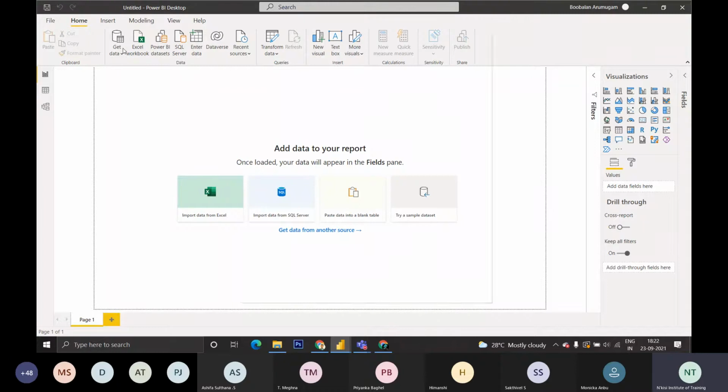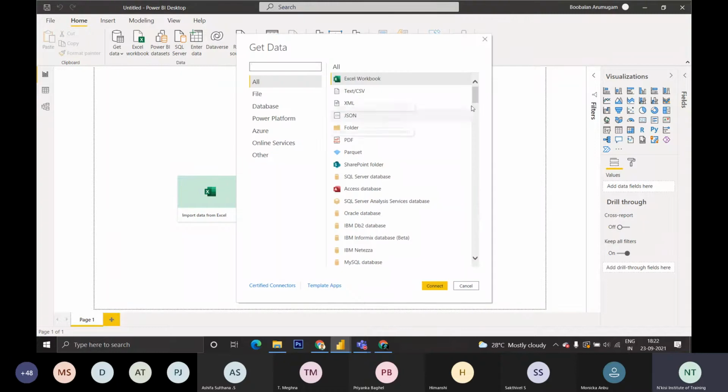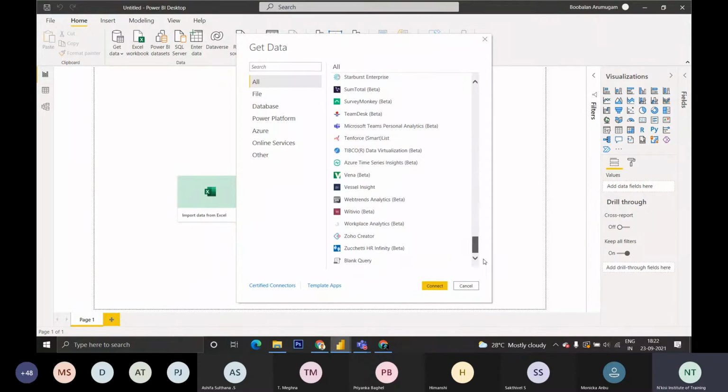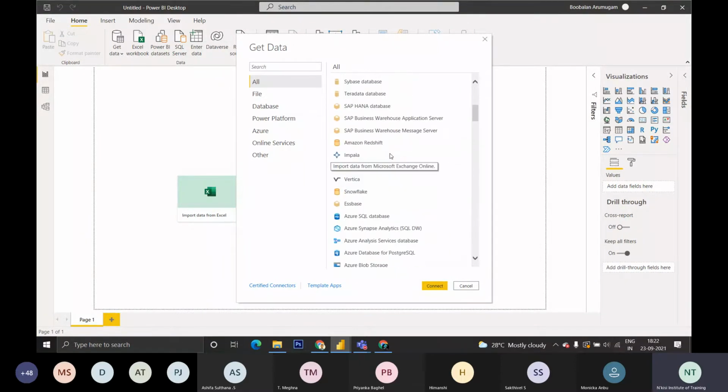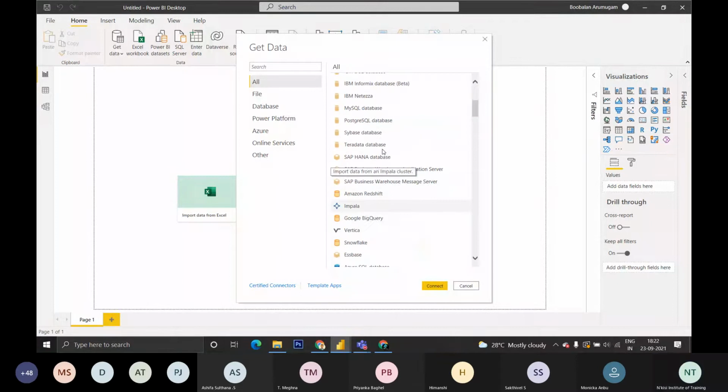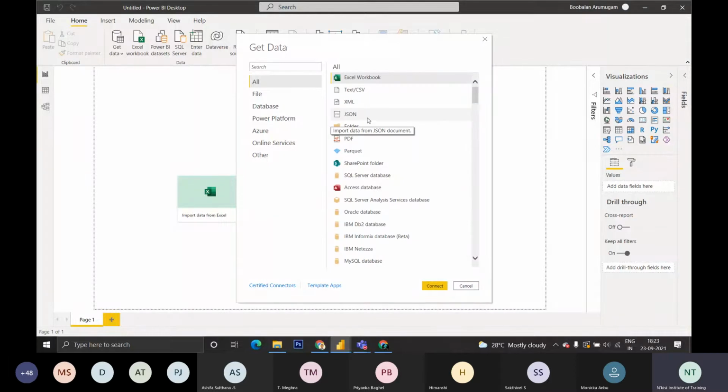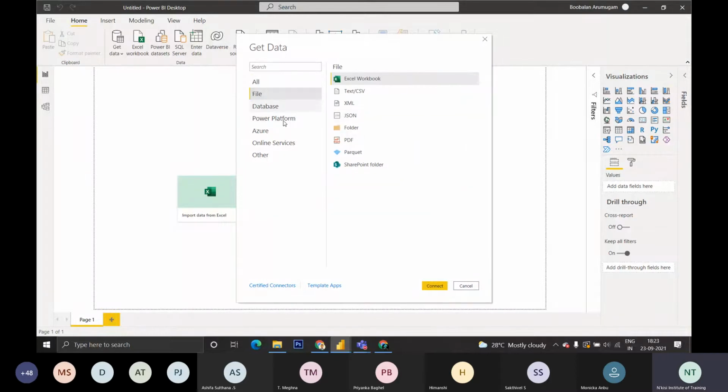If you click Get Data, there are various types of documents available: from Excel, CSV files, whatever the document may be. From a website also you can upload, LinkedIn, anything. From that, you can directly get the data and fetch it into Power BI. Various types of files can be uploaded.